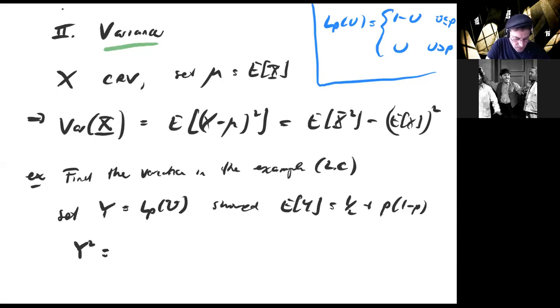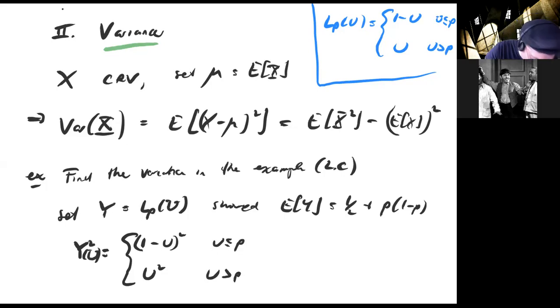If we square this, we get the function 1 minus u, quantity squared, if u is less than or equal to p, and then u squared if u is bigger than p. Again, u is between 0 and 1.